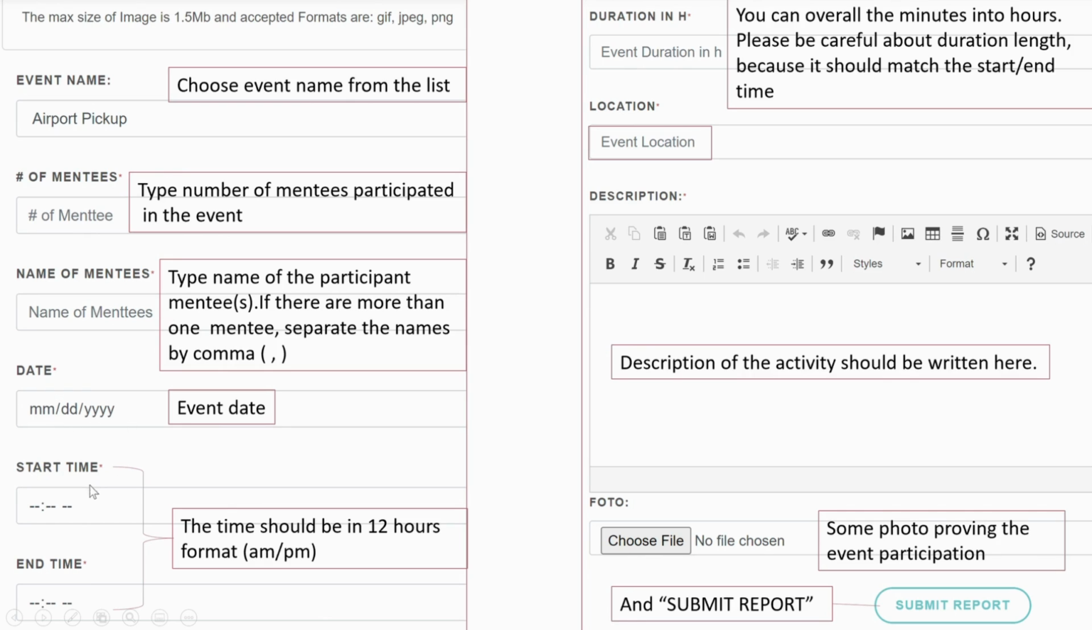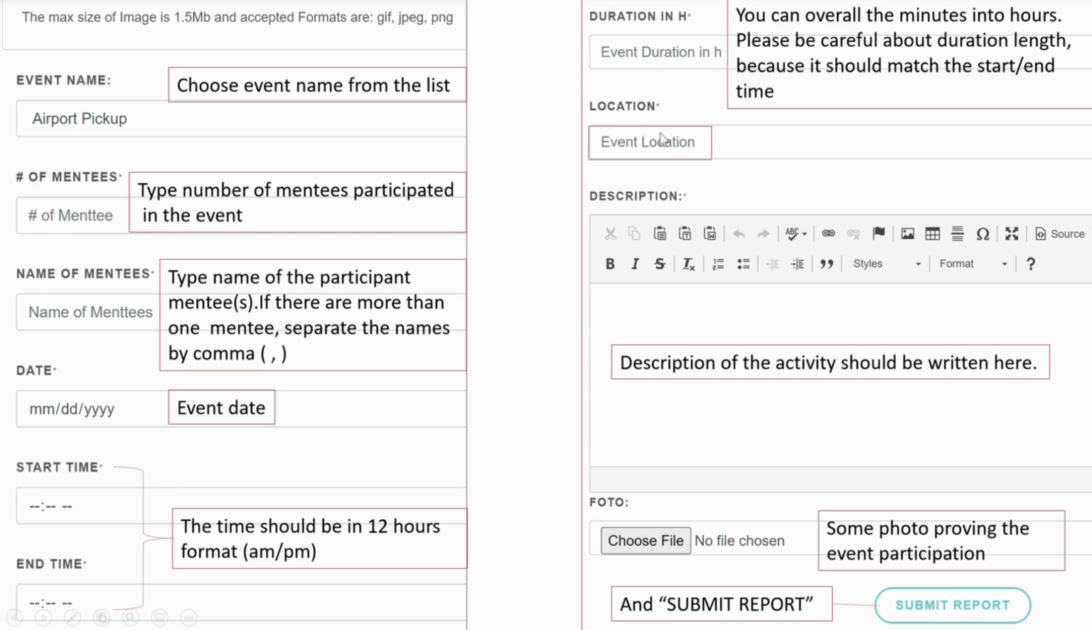Here you can write the date and start and end time of the event. The start and end time should be in the AM/PM system, because otherwise the website will not accept your request. And duration should be in hours. If you have minutes like 30 minutes, 45 minutes, or 1.5 hours, you have to round it.